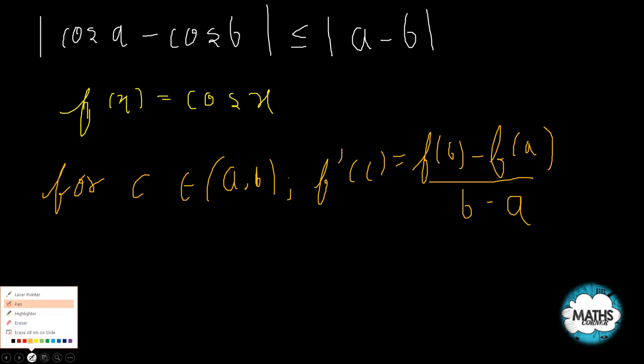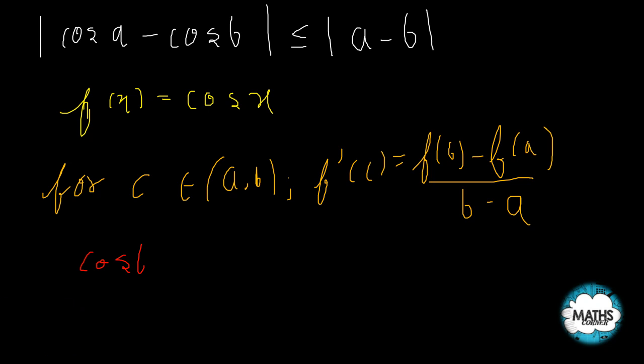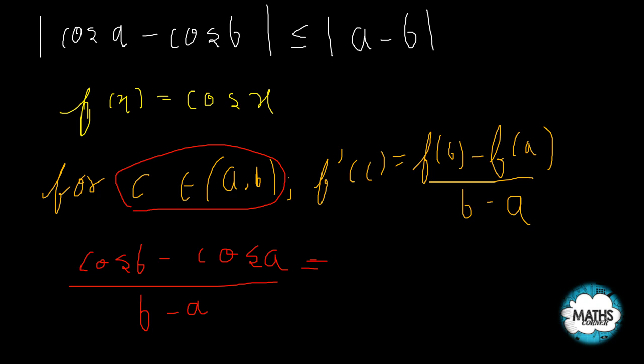Now what is my f of b? My f of b is cos b, because my function f(x) is cos x. And what is my f of a? This will be cos of a. And in the denominator I have b minus a. So now this will be equal to f dash of c for some c belonging to a comma b. By LMVT I can say this.